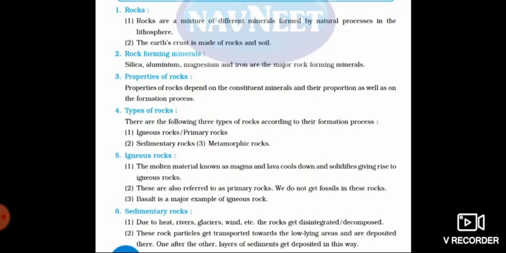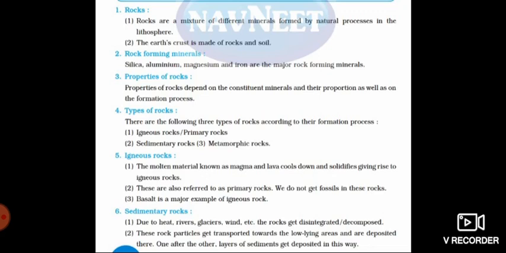Okay, next the important thing what we had studied, that was the types of rocks. Okay, so based on this formation process, we are having how many types of rocks, children? Correct, we have three types of rock. You know those types, isn't it? So see, there are the following three types of rock according to their formation process.